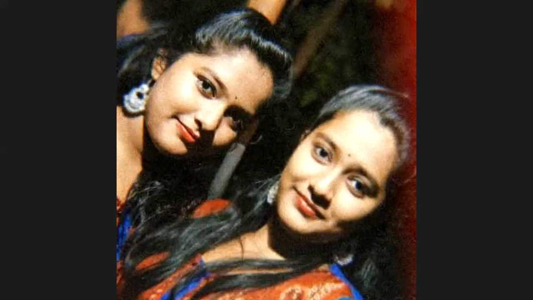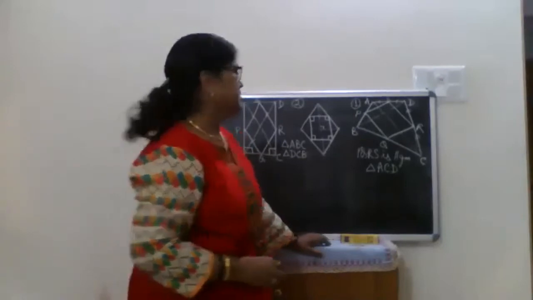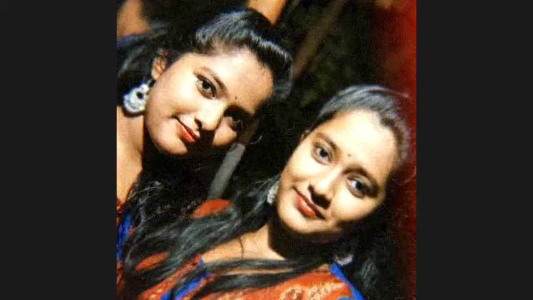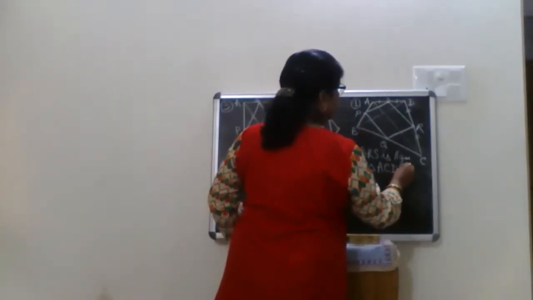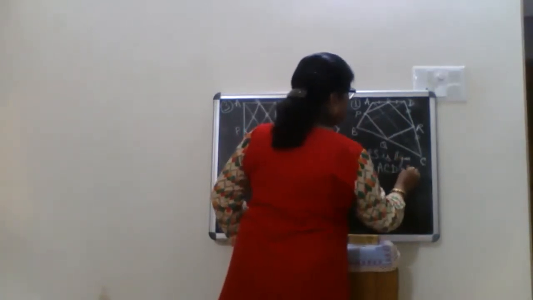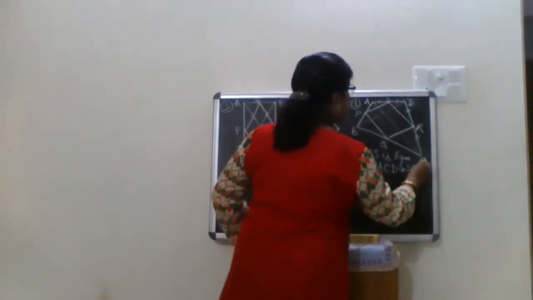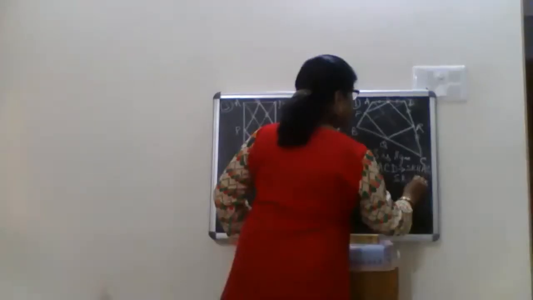SR is parallel to AC. Not only parallel, but also half of it. Agree? Now just go to the other side. And what did we get in triangle ACD? We got SR parallel to AC and SR equals AC by 2.